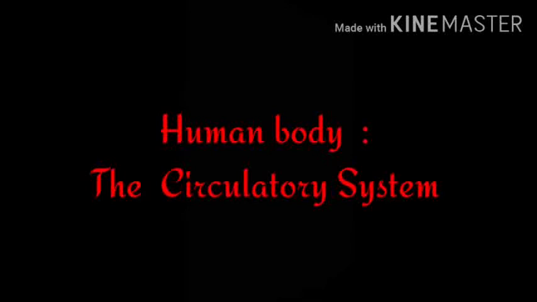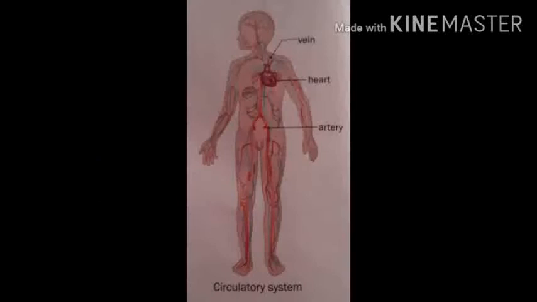Now, we will learn about this particular organ system called circulatory system. So now children, I will tell you about circulatory system. The circulatory system is an organ system that helps in transporting substances such as nutrients, water and oxygen inside our body and also removes waste gases such as carbon dioxide from the body through the blood.